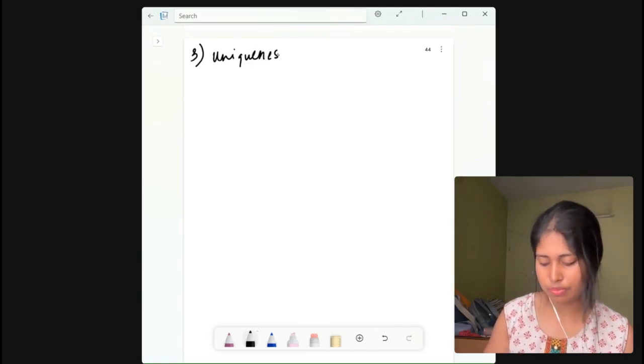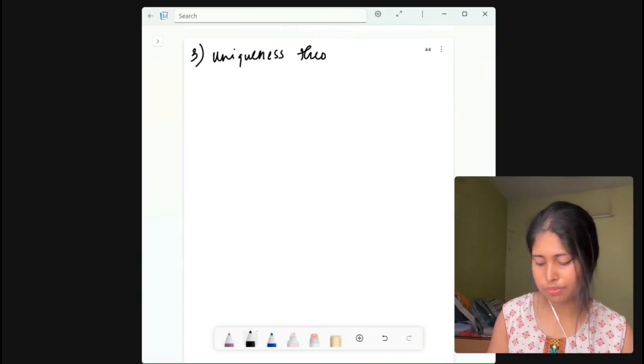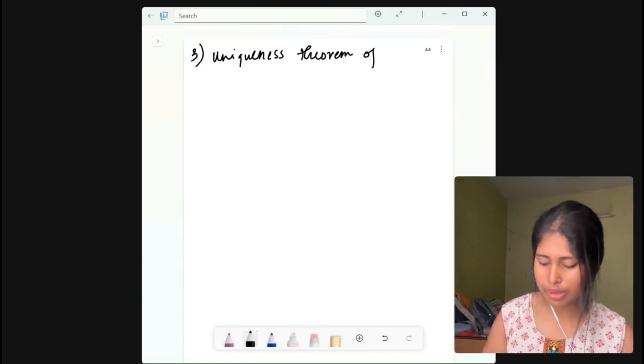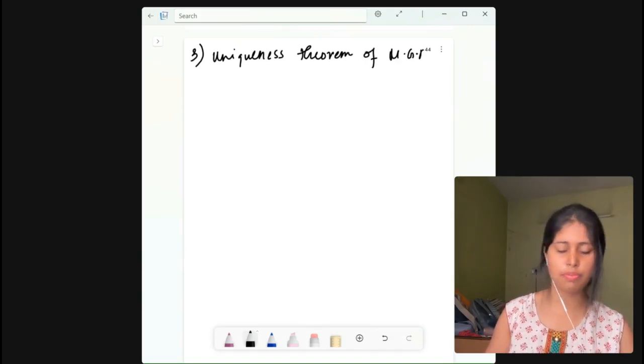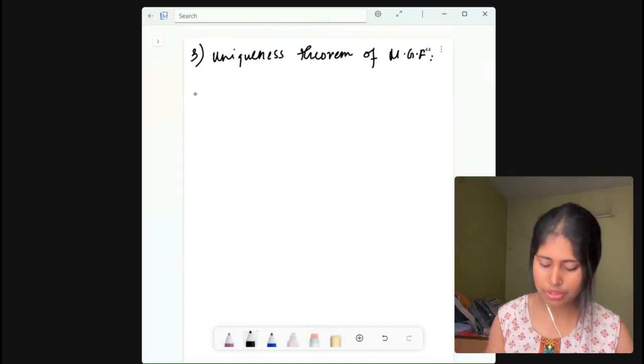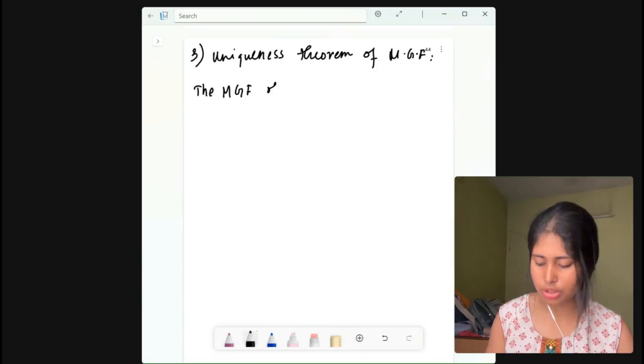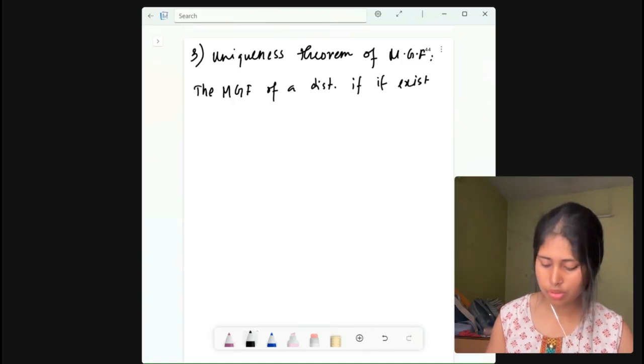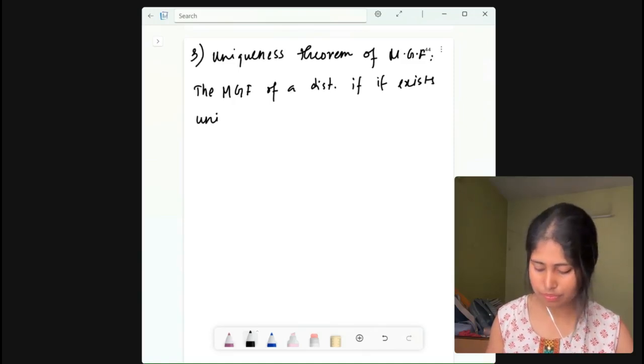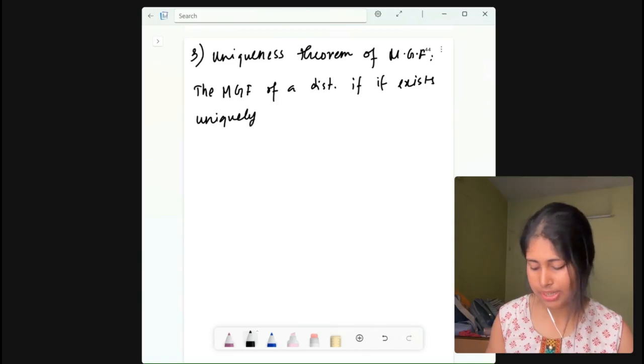Uniqueness theorem of MGF. Okay, let me write the statement. The MGF of a distribution, if it exists, uniquely determines the distribution.